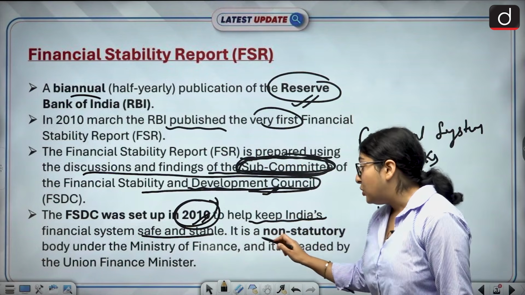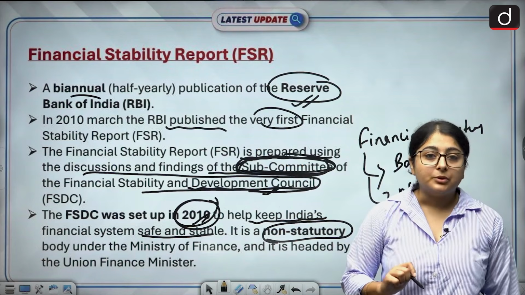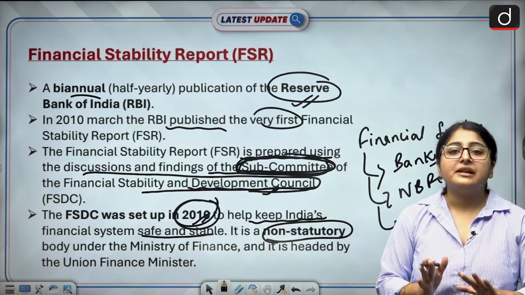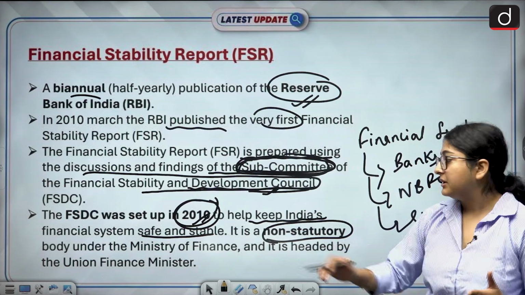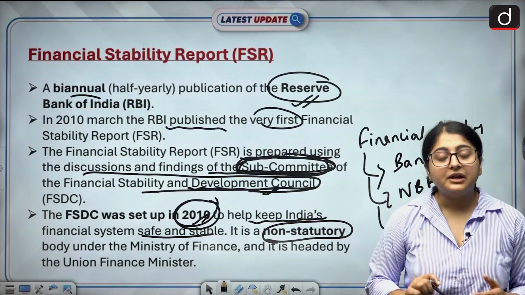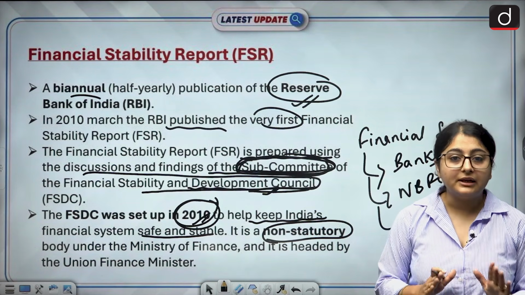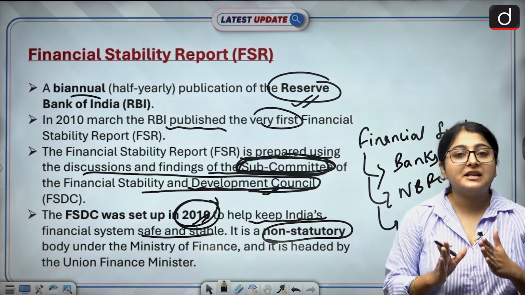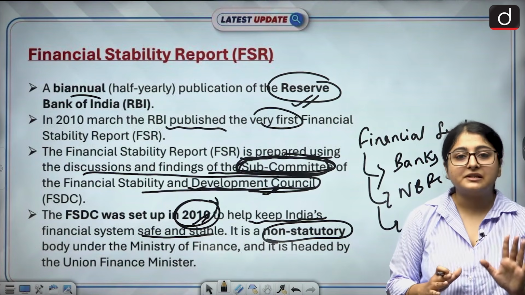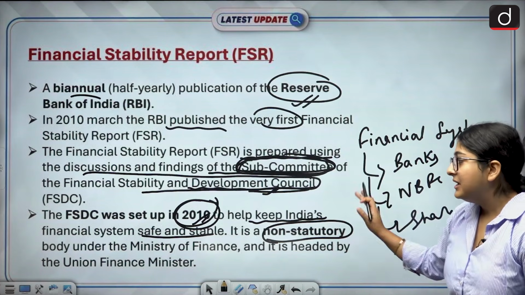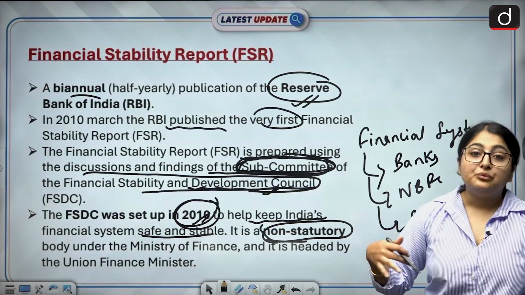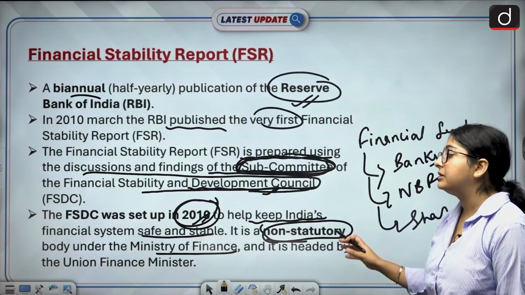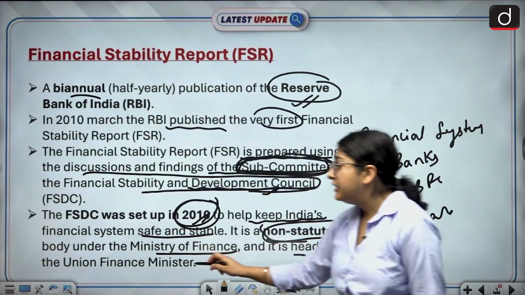It's a non-statutory body. Now, what does non-statutory body mean? It was made just by an executive order. No act was passed to create FSDC. It was created just by an executive order of the government. Now I want you to tell me in the comment section what other non-statutory bodies have been created by the government just by giving an executive order. Do let me know. So FSDC is a non-statutory body. Under which ministry does it come? It comes under your Ministry of Finance, and it is headed by the Union Finance Minister.